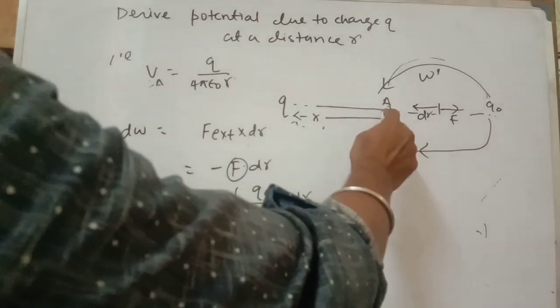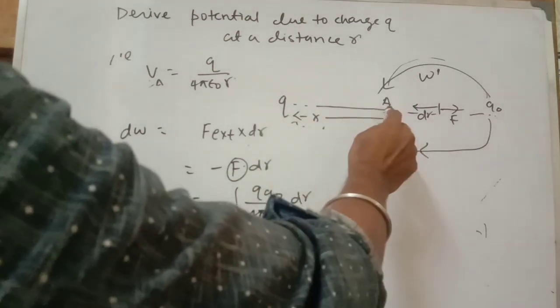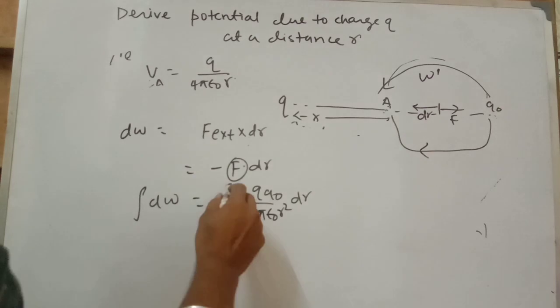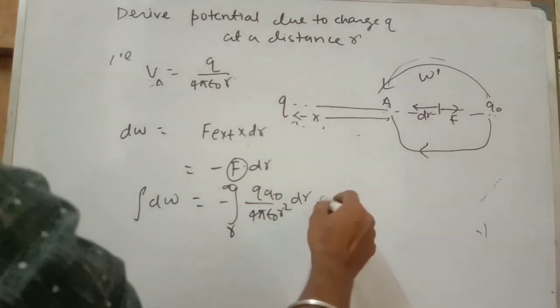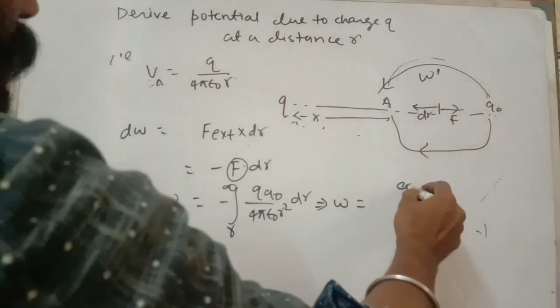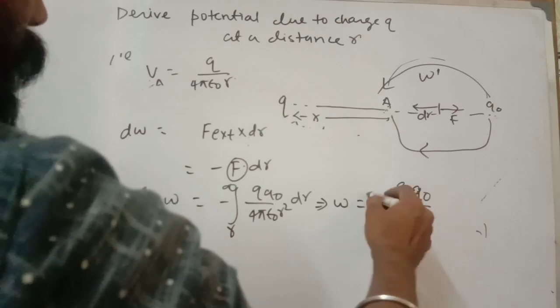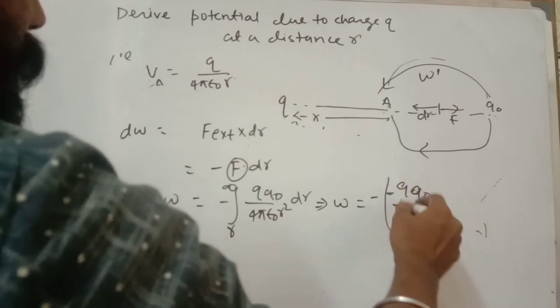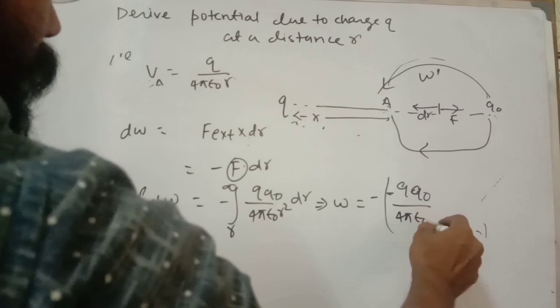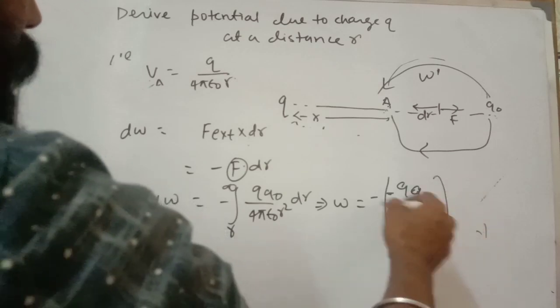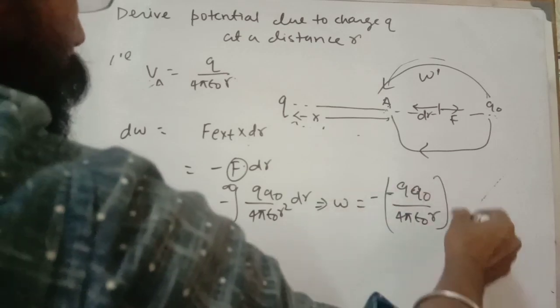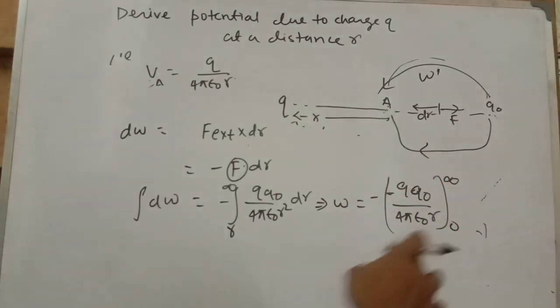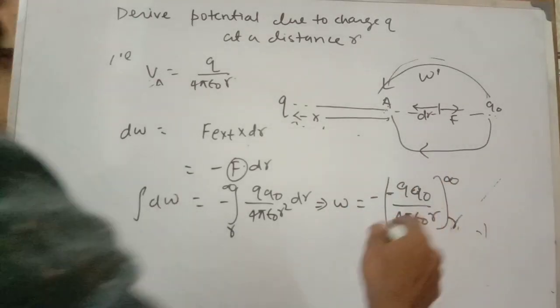This integration is taken from A to infinite, so r to infinite. After integration, the work done you can write as q naught, minus of 4 pi epsilon naught r, limits r to infinite.